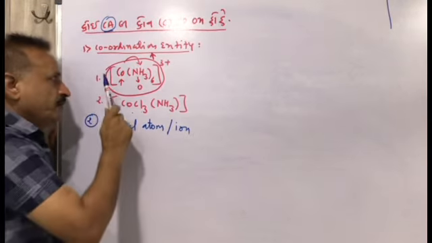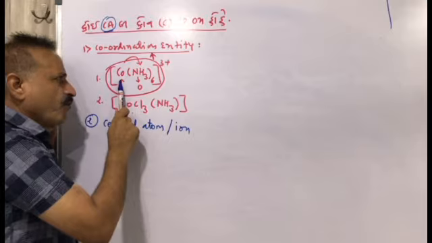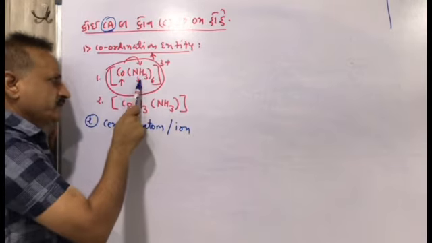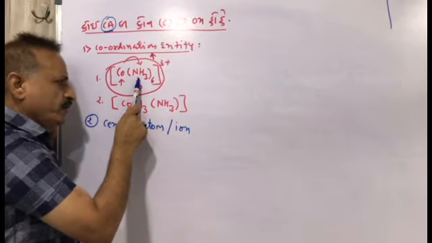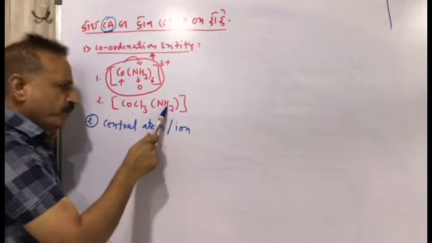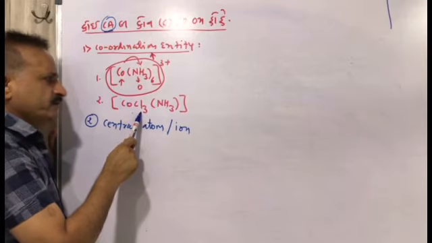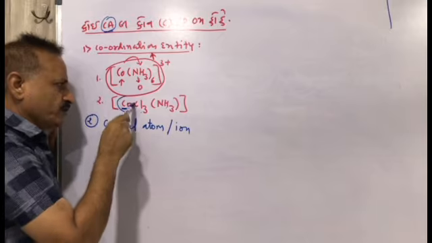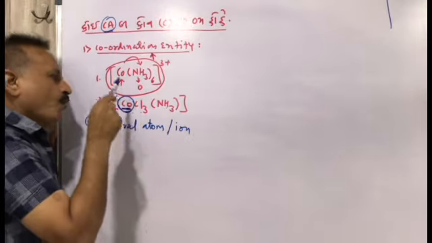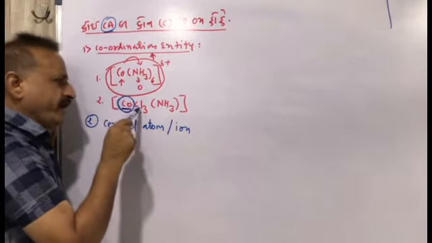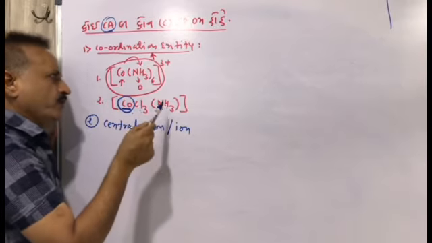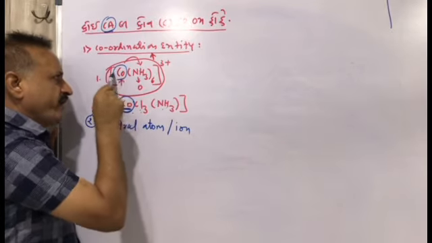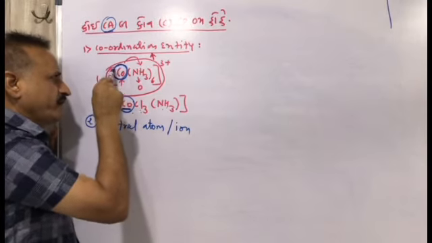The metal which is bonded with a neutral molecule, or with neutral molecules and negative ions, is called the central atom. This metal ion is said to be the central atom.